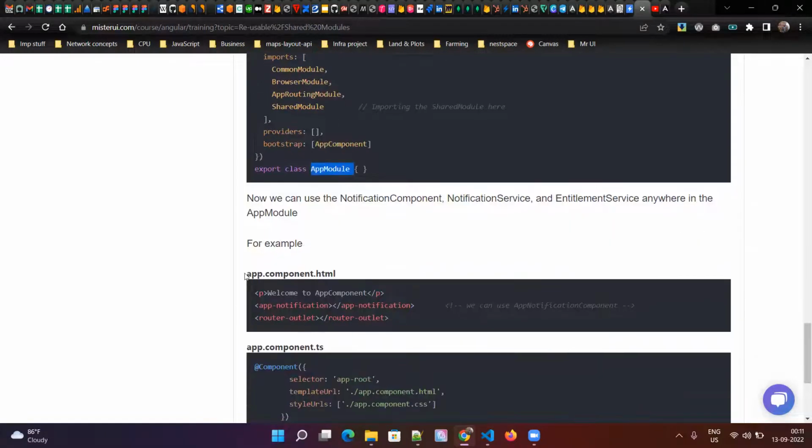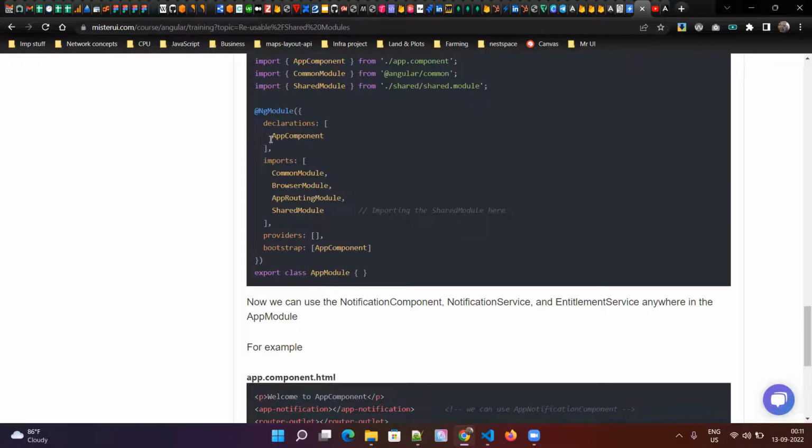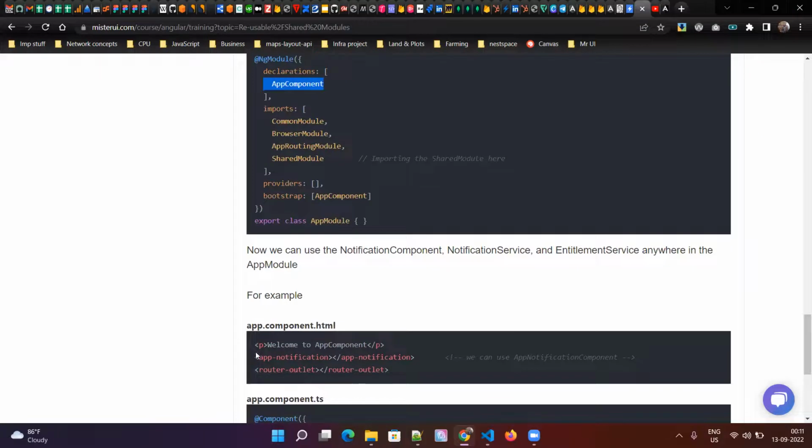So if I go to app.component.html, I can just say app-notification. This will work not only in the app component, but in any component inside the app module, because you are exporting it from the shared module.